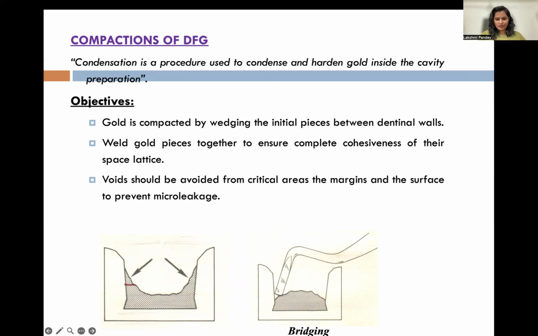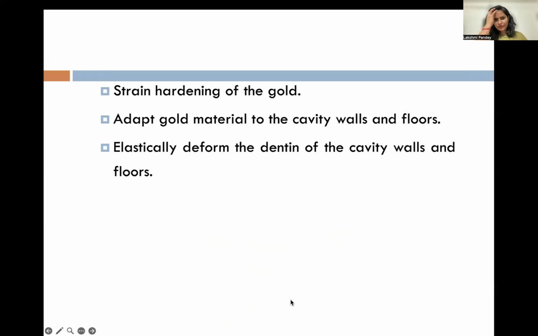See here, this bridging should not be there. Can you see here? Whenever you compact, this type of bridging should not be there. This is how it should look. The objectives also include strain hardening of the gold, and adapting the gold material to the cavity walls and floor.